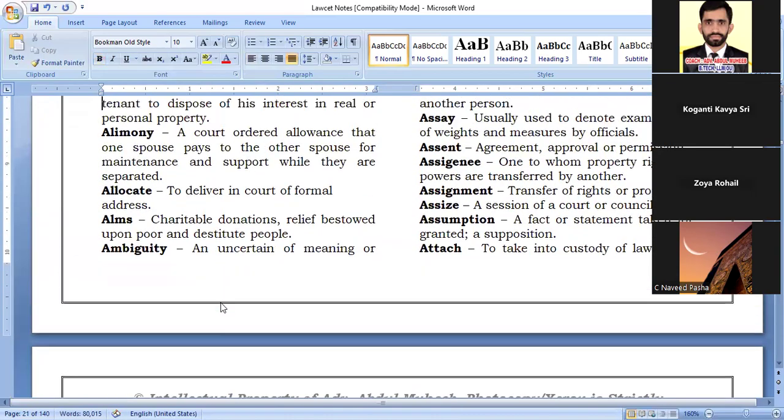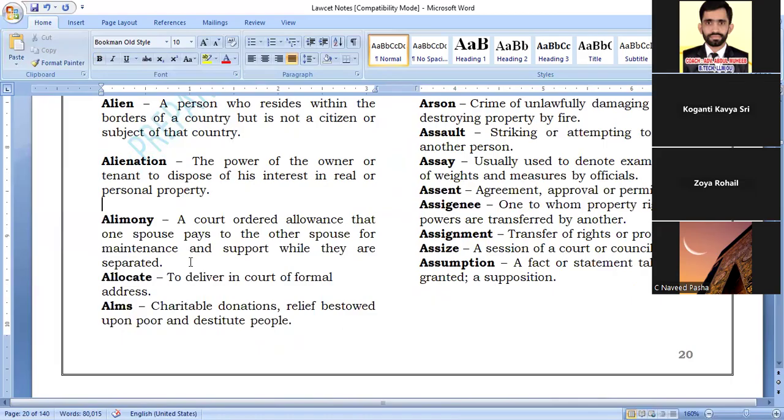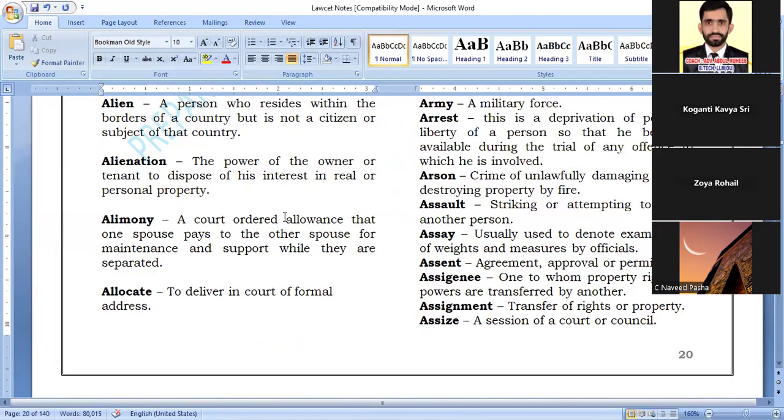Next important is alimony. What is alimony? It's an allowance given to one spouse for maintenance and support while they are separated.